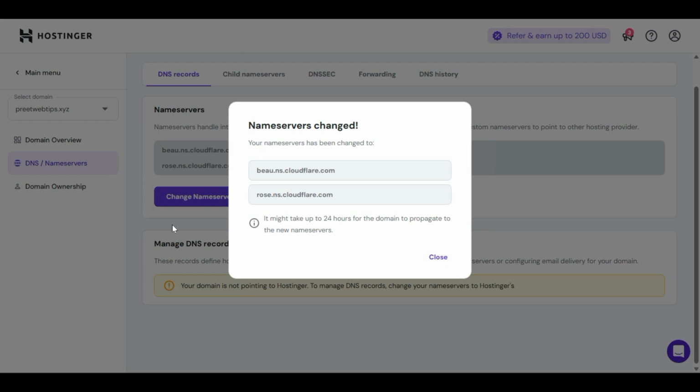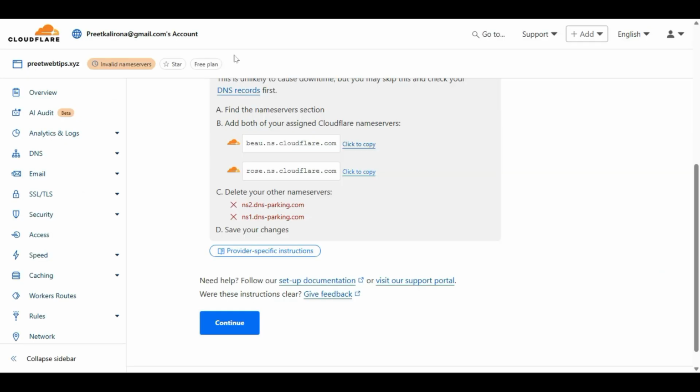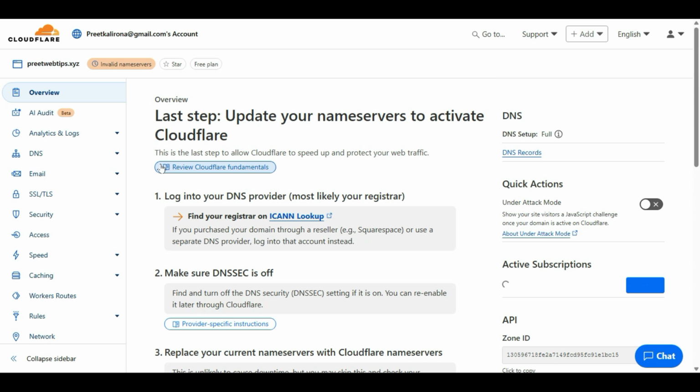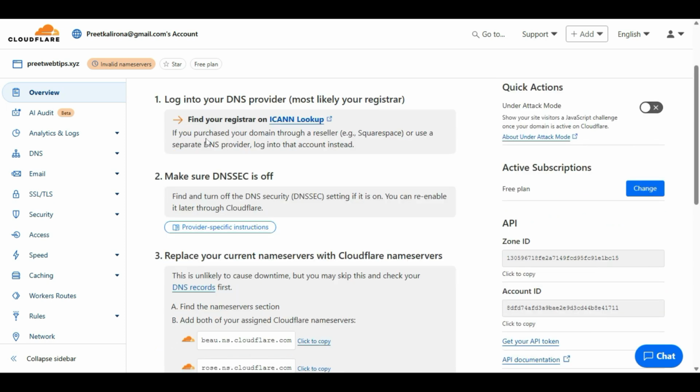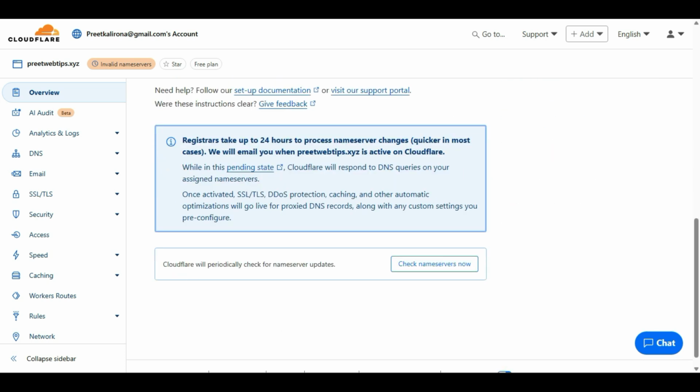Now my DNS has been changed to Cloudflare. What is the next step? Next, after you provide your Cloudflare name server to your domain provider, we just have to click on continue. Click on continue, and it will take some time to connect your website. Scroll down and you can click here on Cloudflare.